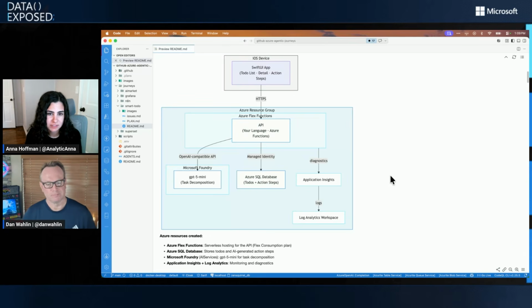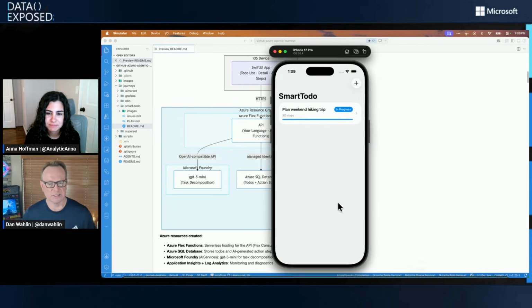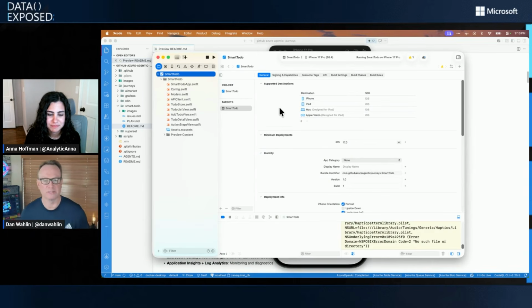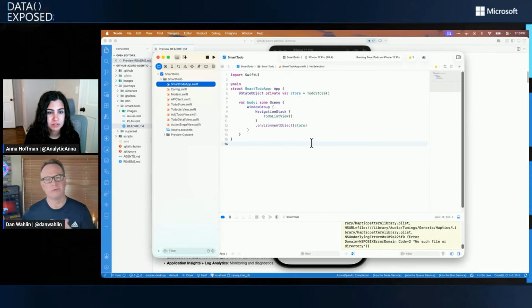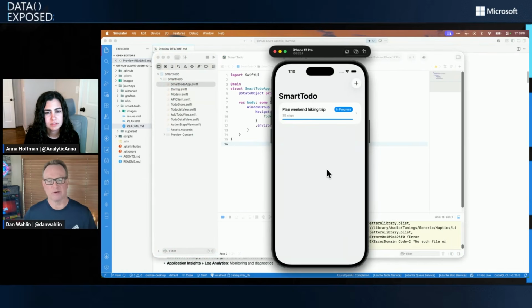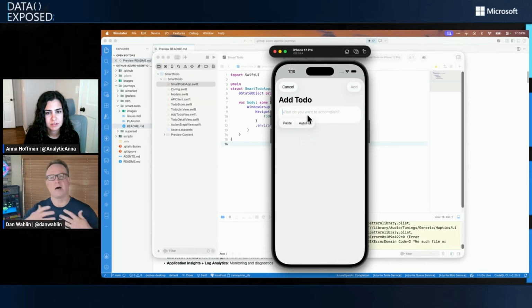Awesome. Cool. What's in the setup and how does it work? Yeah. So I'll tell you what, let me launch the sim here. And I want to point out something real quick. This is Xcode. I'm not really an Xcode developer. But again, with the proper planning and thought and iteration over your plan, you could do some pretty amazing things. We're going to have time to go through all the code, but here's some of the code, Swift code. If you do C sharp, it looks a lot like C sharp. But the app idea, let me pull up the simulator, is I have these to dos. So for example, let's say I have to give a talk about something.